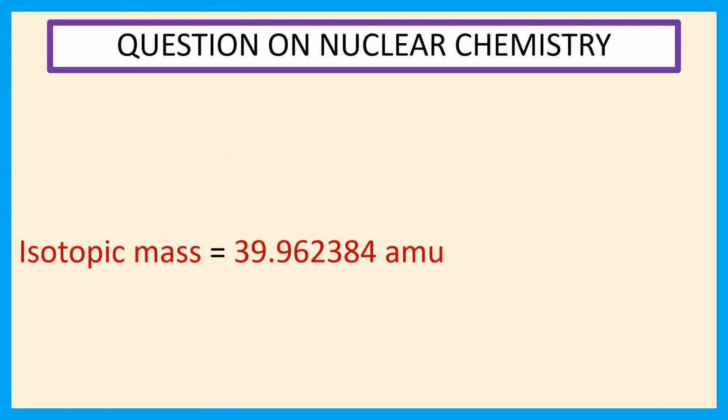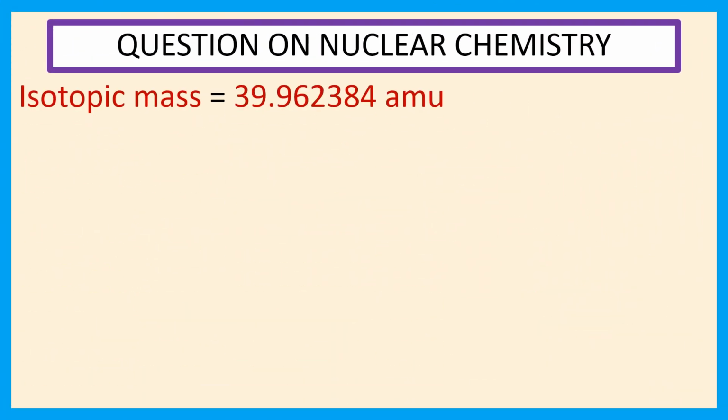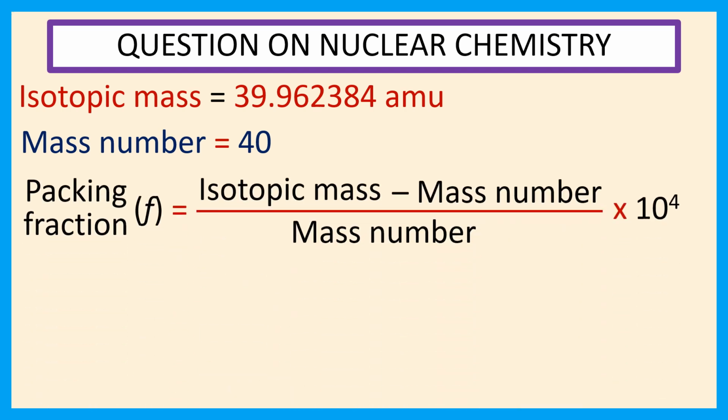Here, given isotopic mass is equal to 39.962384 AMU. Mass number of argon is equal to 40. We know packing fraction F is equal to (isotopic mass minus mass number) by mass number into 10 to the power 4.